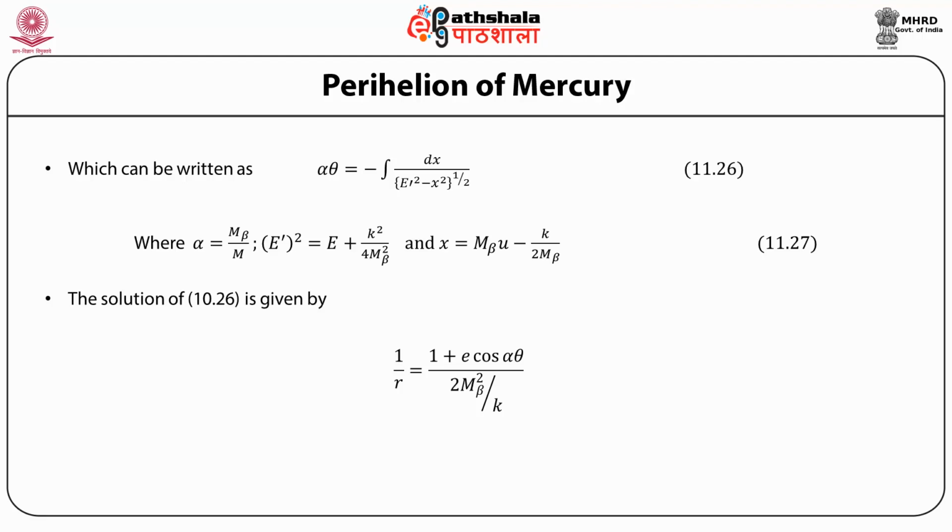Now, this equation alpha theta is equal to minus integral dx divided by under root of E prime square minus x square can be integrated, and substituting now for the variable x, we get 1 upon r is equal to 1 plus e cosine alpha theta divided by 2 m beta square by k, where the eccentricity e is given by under root of 1 plus 4 m beta square E by k square.